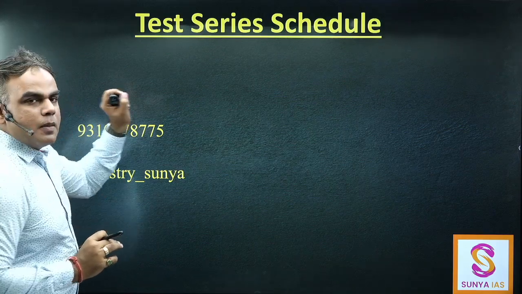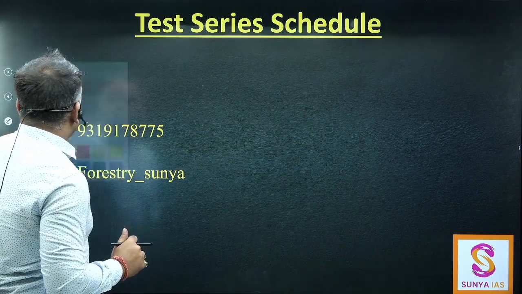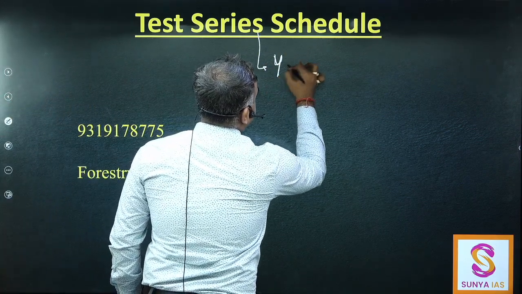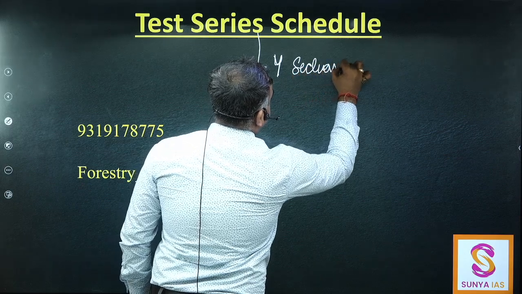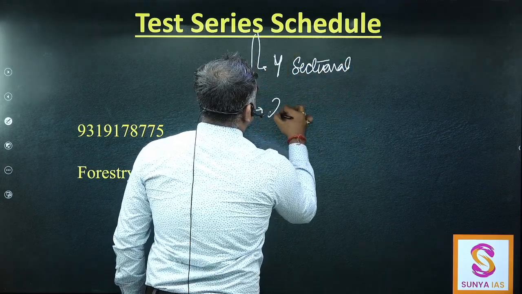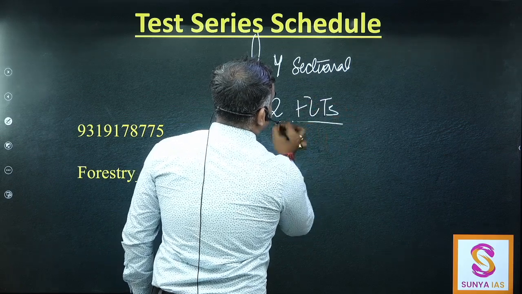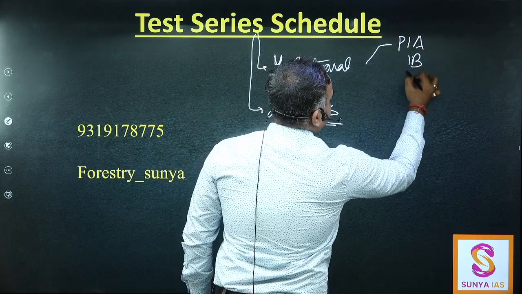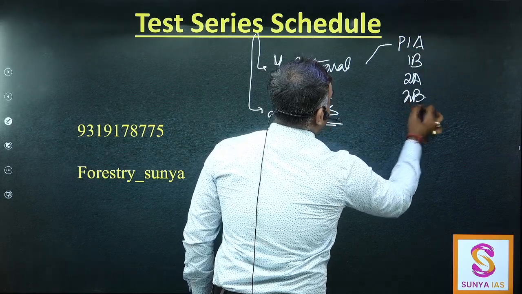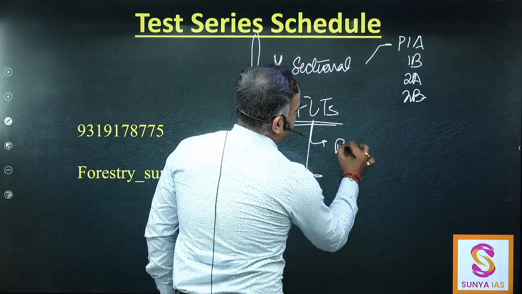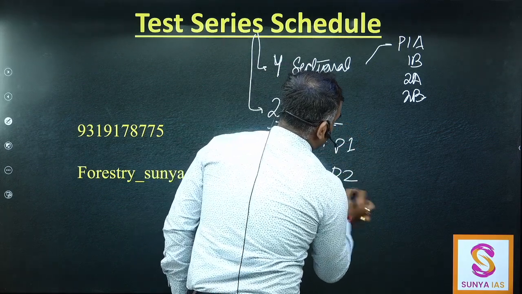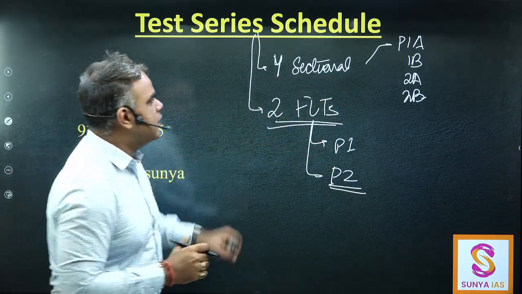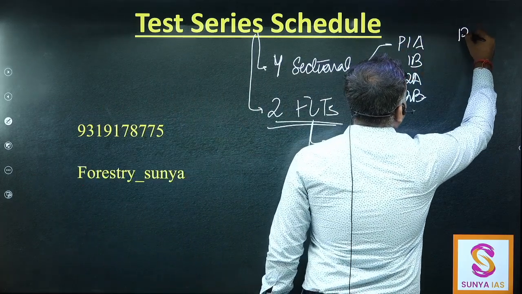Fine. Now, I told you we also have a test series. So here, of course, we have 4 sectional tests, and we have 2 full length tests. The sectional tests cover paper 1A, 1B, 2A, and 2B. And here, the full tests of paper 1 and paper 2. The classes start on the 3rd of October, and the tests will start on the 12th.